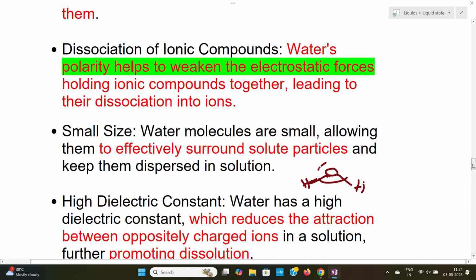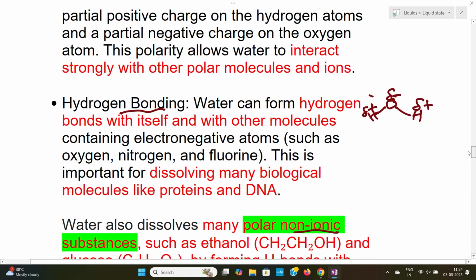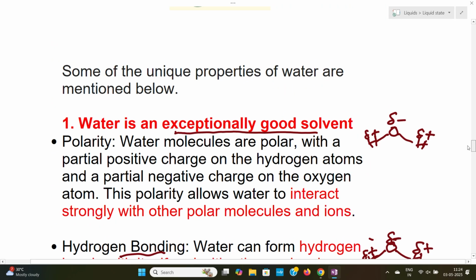This is the first property of water, that water is an exceptionally good solvent. Because of the polarity, small size, hydrogen bonding and high dielectric constant, we use water as a good solvent for many reactions, or to dissolve biological molecules, polar non-ionic substances, polar molecules, etc.